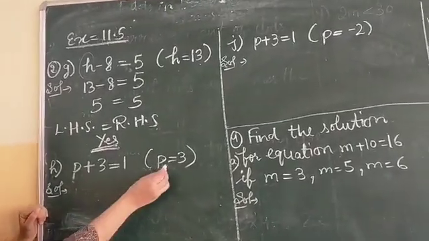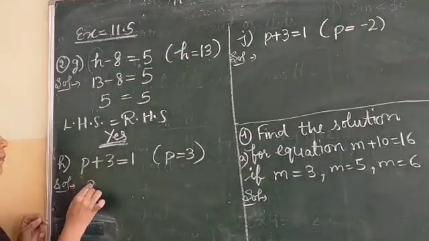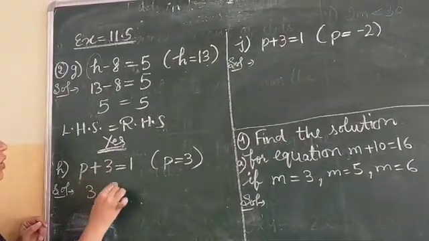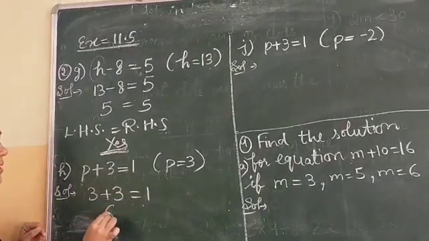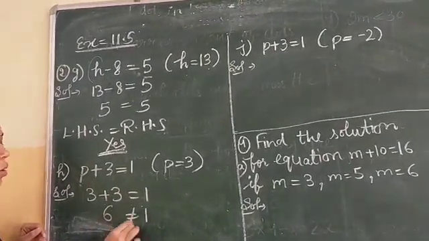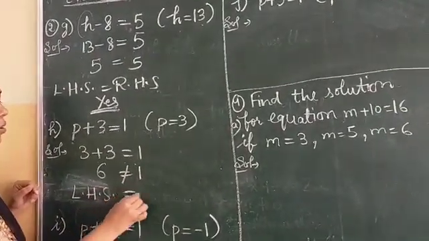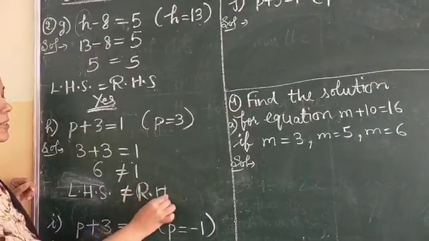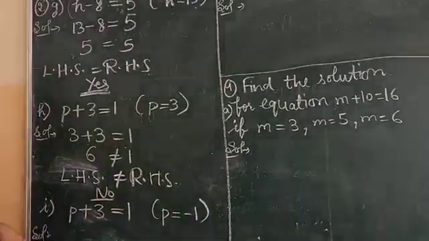In the H part, value of p is 3. So instead of p, now you will put here 3. 3 plus 3 is equal to 1. 3 plus 3, 6 is equal to 1. No, 6 is not equal to 1. So left hand side is not equal to right hand side. So this is not satisfying the equation.